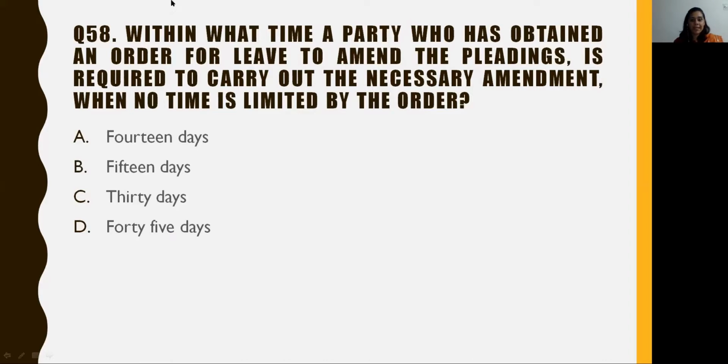Question number 58 states, within what time a party who has obtained an order for leave to amend the pleadings is required to carry out the necessary amendment when no time is limited by the order? A, 14 days, B, 15 days, C, 30 days, and D, 45 days.